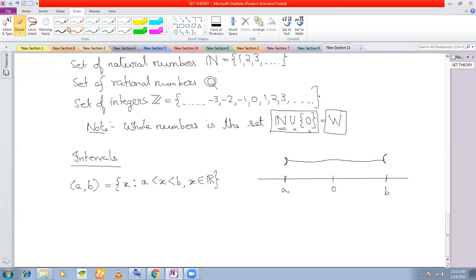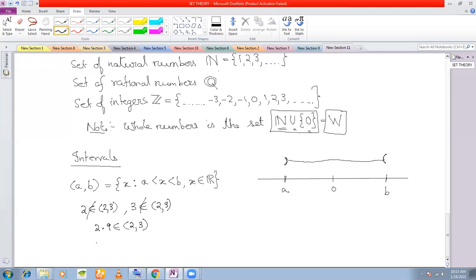Understood? So if I say this set (2, 3), what do I mean? What I mean is all the real numbers between 2 and 3, but not inclusive of 2 and 3. Understood? They will not include 2 and 3. That means 2 does not belong to this set. 3 does not belong to this set. But yes, 2.9 belongs to this set.